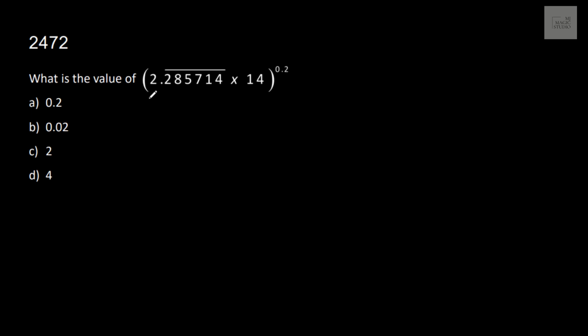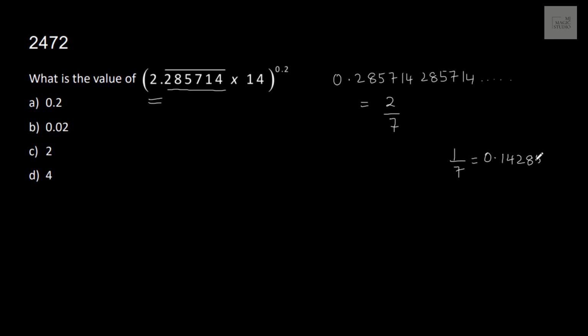A tricky simplification question. This bar means these 6 digits are recurring. 0.285714, then again 285714, and this will go on. This is nothing but 2 by 7. 1 by 7 is 0.142857 and they recur. 2 by 7 is 0.285714 and they recur, and they are in circular fashion, they keep on recurring.